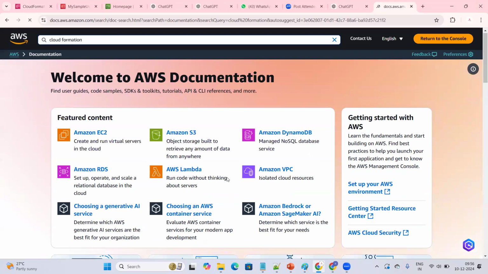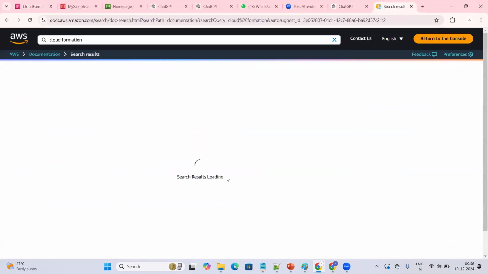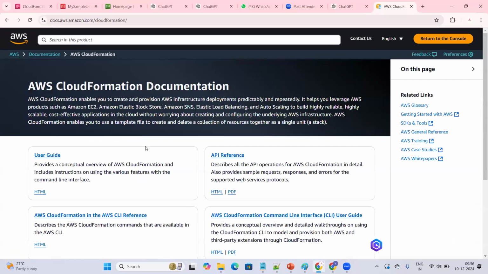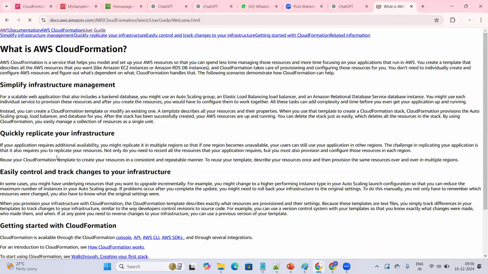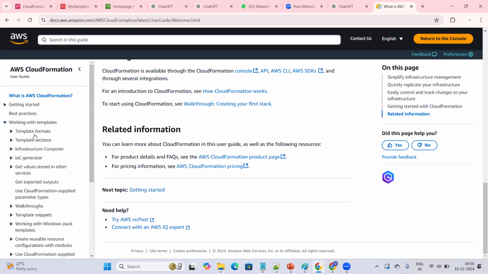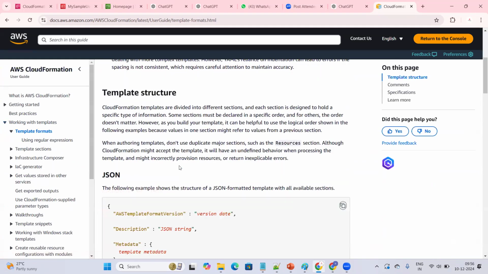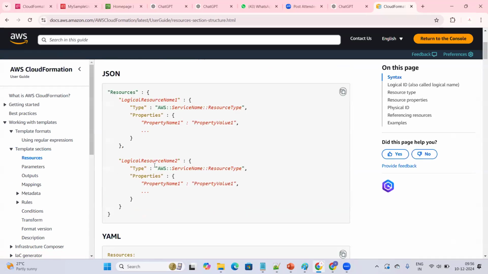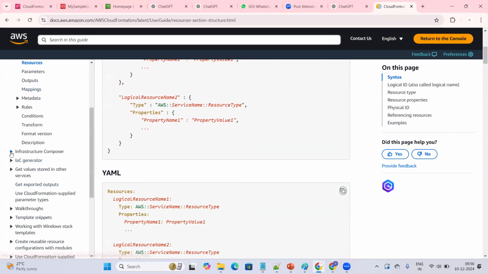Maybe you can find out the AWS CloudFormation documentation. Go to the user guide. If you want to know the concepts clearly, you can go for it. You can start with working with templates, template formats, and how the template formats look, either JSON or YAML. Then sample resources, where you can see how we are creating all these things.